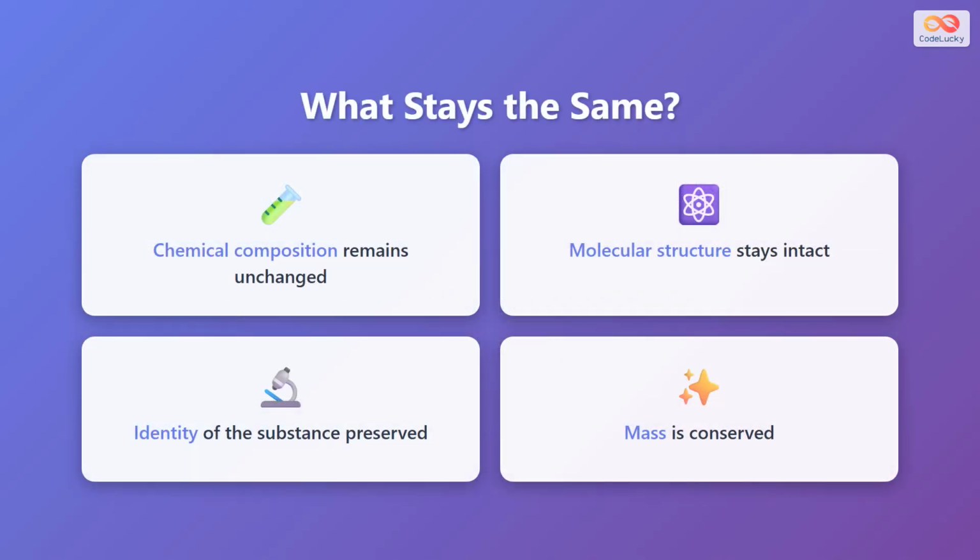When a physical change occurs, several important properties remain constant. The chemical composition stays exactly the same, meaning the types and numbers of atoms don't change. The molecular structure stays intact, so the way atoms are bonded together doesn't alter. The identity of the substance is preserved, and perhaps most importantly, mass is conserved. No matter is gained or lost during a physical change.